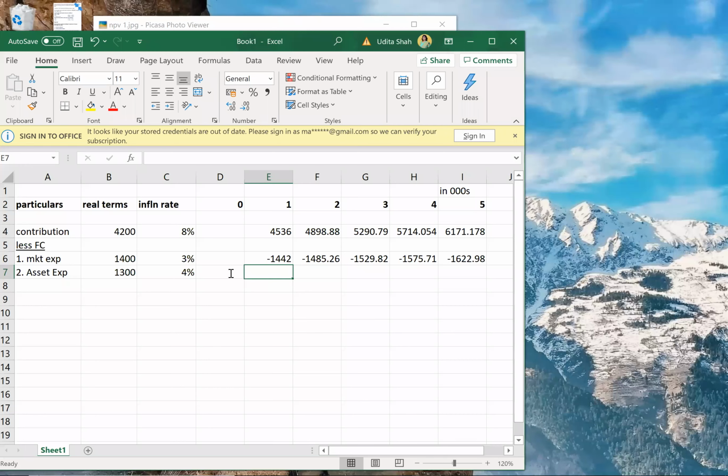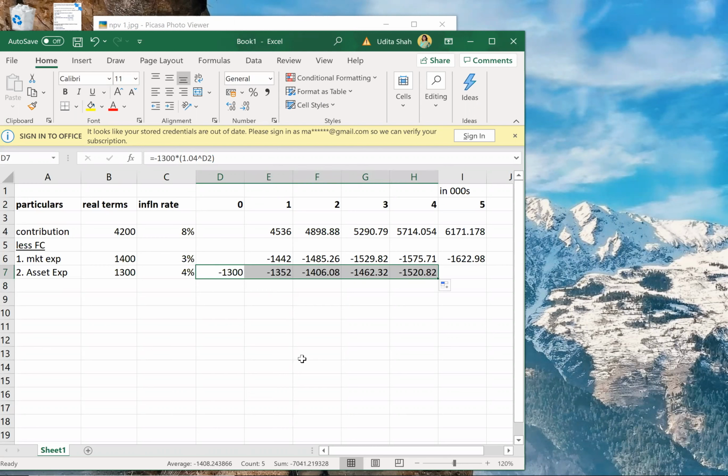So this will be 1300 into 1.04 raised to 0, correct? Raised to 0, 1, 2, 3, 4. Anything raised to 0 will become 1, so 1300 into 1 will remain 1300. And then just do it for 4 years.